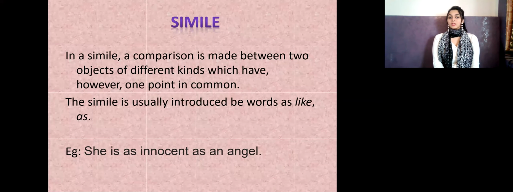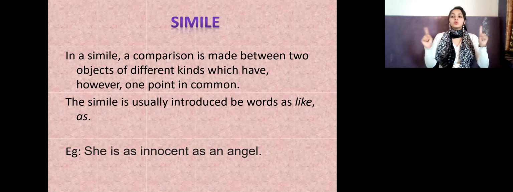What do you mean by simile? Here you saw we are doing comparison between two people or two things. So we are basically going to compare first, and also we'll show that there's something in common between two things. The simile is usually introduced with words like 'as' or 'like', because we have to show a common point between them. And there always have to be two subjects.